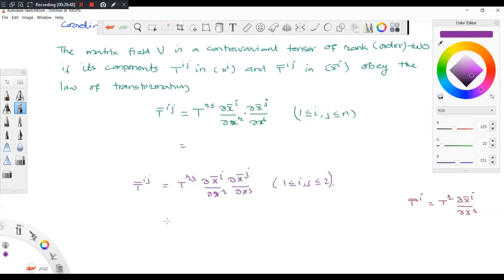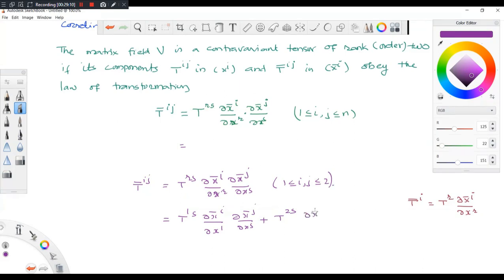So what will come for this? First you give i is equal to 1. So it is T1s del x bar i by del x1 into del x bar j by del xs plus T2s. No, i is equal to 1 and 2.